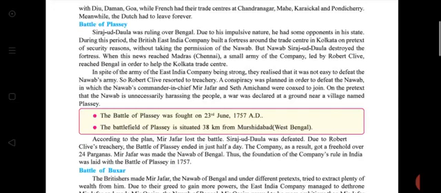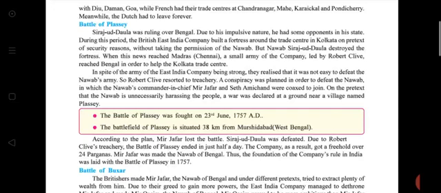See, I told you a short story of the Battle of Plassey. With the help of this story, you can easily learn this short note. And then a conspiracy was planned, in which the Nawab's commander-in-chief Mir Jafar and Seth Amichand were coaxed to join. Then the Nawab was unnecessarily harassing the people, but the war was declared on the ground near a village.